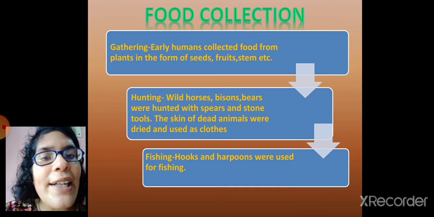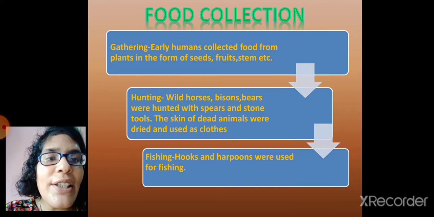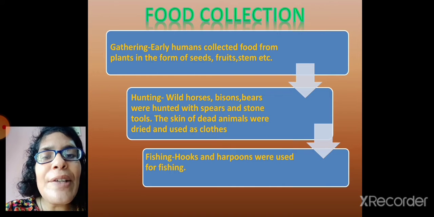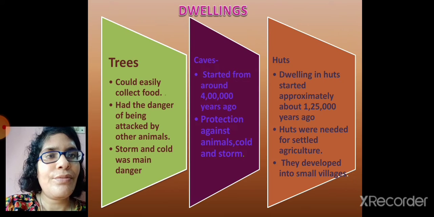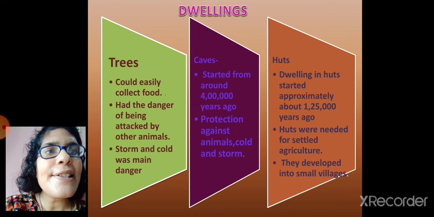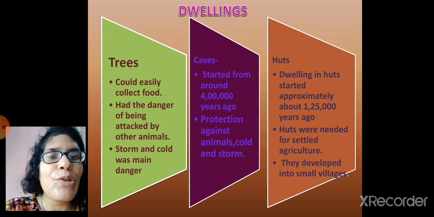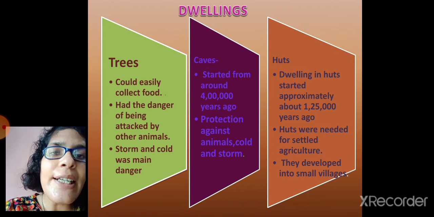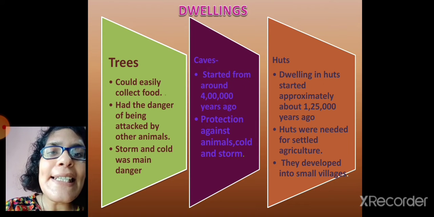Another way of collecting food was fishing. What did they use? They used hooks and harpoons. Again, they were also made by using stone. Now the next slide is on dwelling. There are 3 types of dwellings. First one is trees. Early humans started living on trees also. Why? Because they could easily collect food.